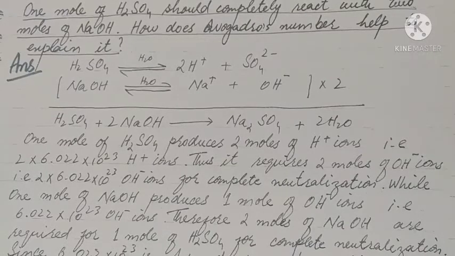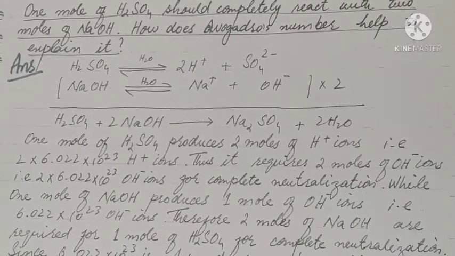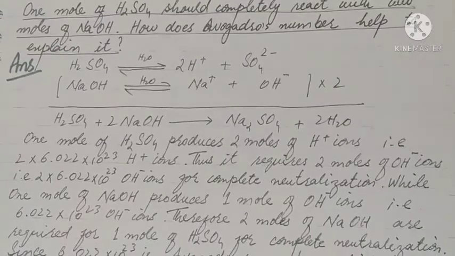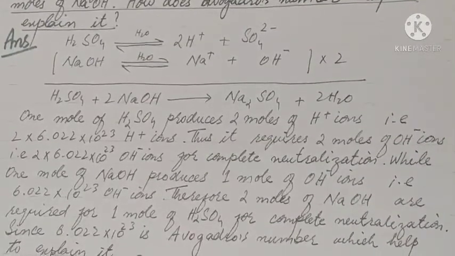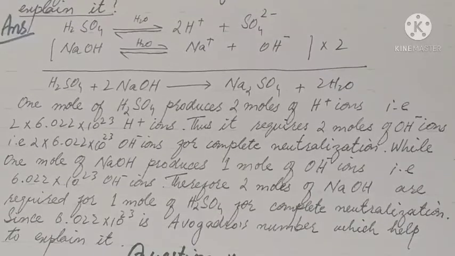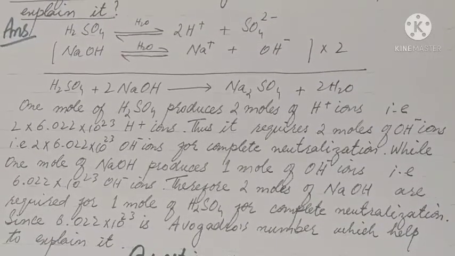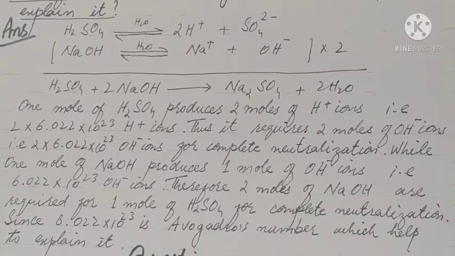1 mole of H2SO4 produces 2 moles of H positive ions, that is 2 into 6.02 into 10 to power 23 H positive ions. Thus, it requires 2 moles of OH negative ions, that is 2 into 6.02 into 10 to power 23 OH negative ions for complete neutralization. While 1 mole of sodium hydroxide produces 1 mole of OH negative ions, that is Avogadro's number 6.02 into 10 to power 23 OH negative ions. Therefore, 2 moles of sodium hydroxide are required for 1 mole of H2SO4 for complete neutralization, since 6.02 into 10 to power 23 is Avogadro's number, which helps to explain it.